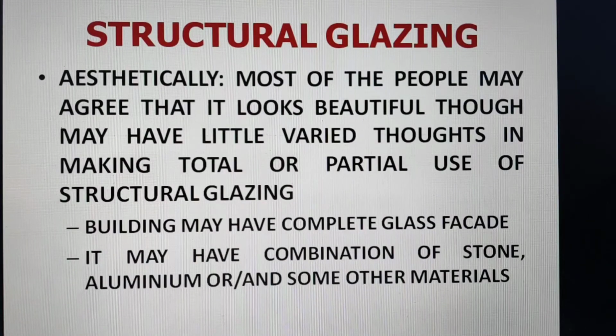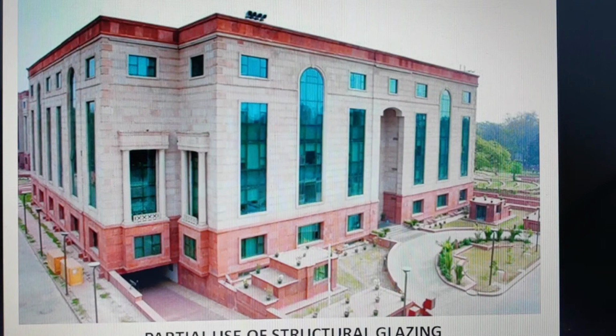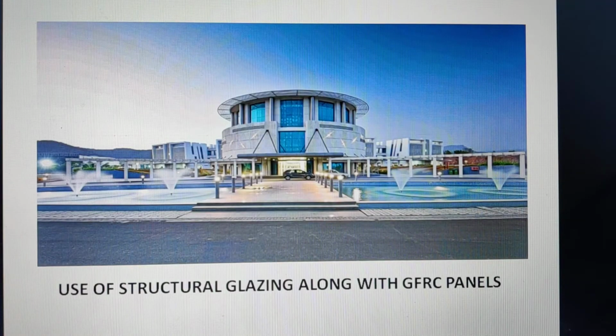Aesthetically, most of the people may agree that it looks beautiful, though they may have varied thoughts on making total or partial use of structural glazing. You see this building, where partial use has been made of structural glazing with sandstone. Here again structural glazing has been used partially with stone, Dholpur stone or sandstone. In this building structural glazing has been used along with GFRC panels.